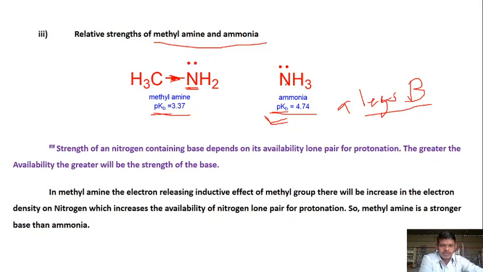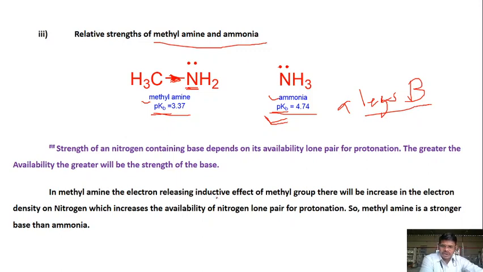But in ammonia, the lone pair doesn't have any external push like the inductive effect in methylamine. Hence methylamine will be more basic when compared with ammonia.